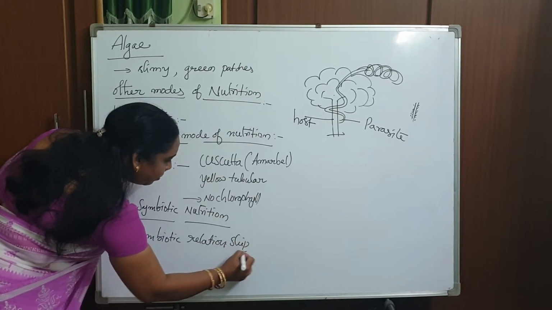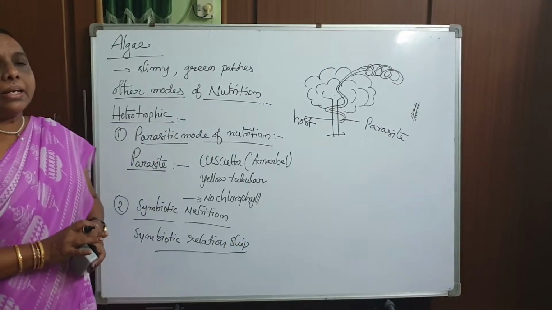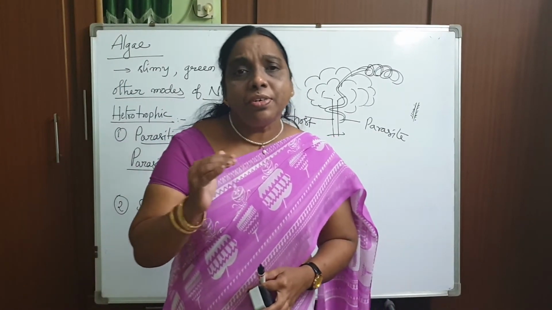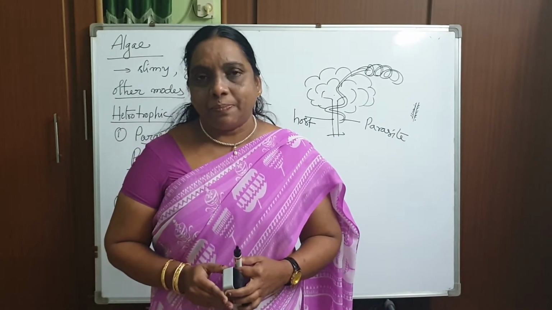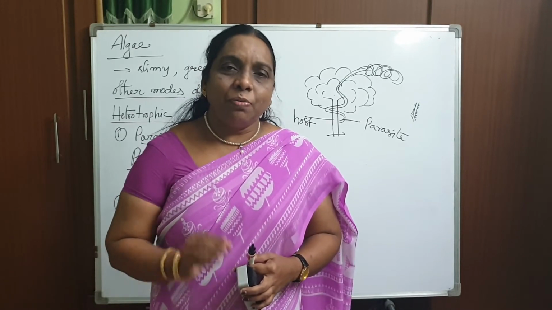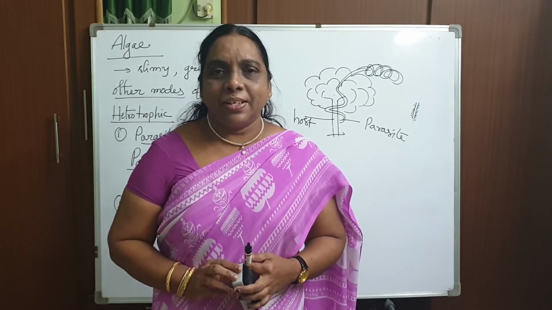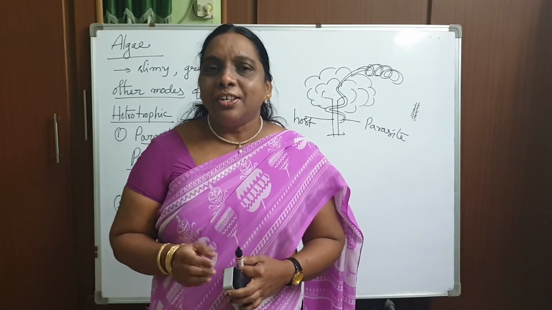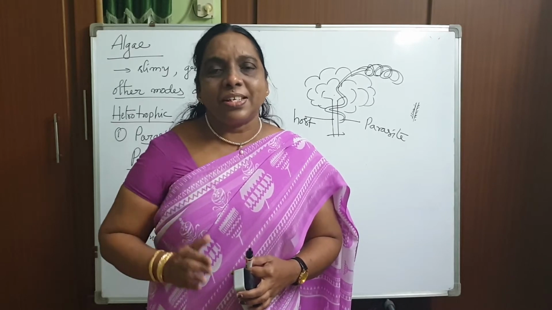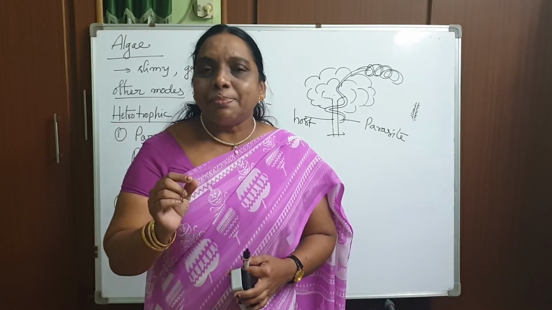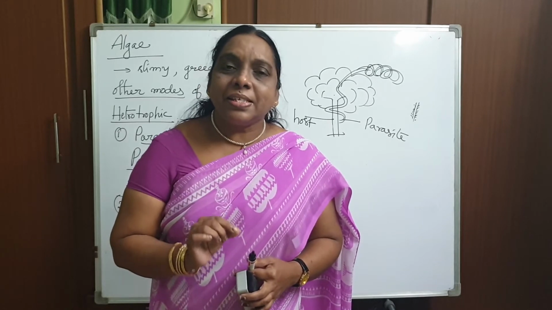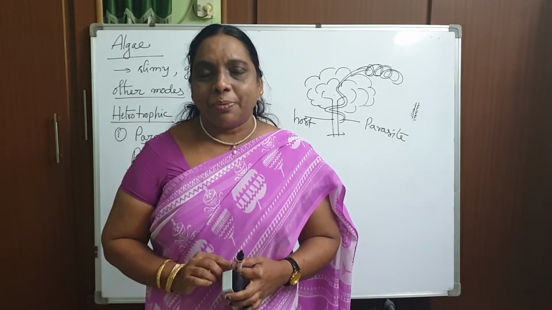It means the relation between two different organisms without causing any harm. Both will get benefit. Two different organisms live together without causing any harm. That particular relationship is called a symbiotic relationship.